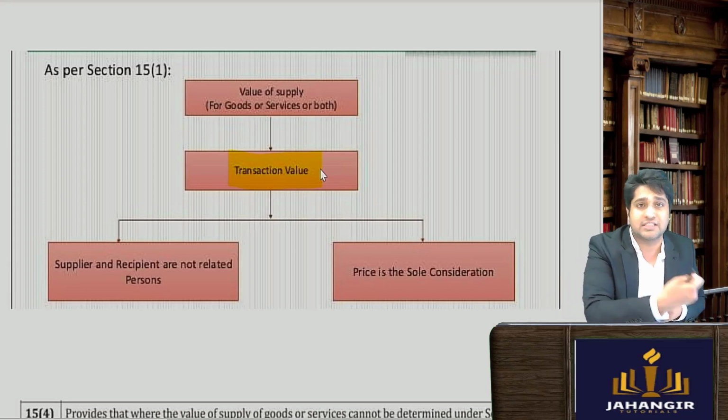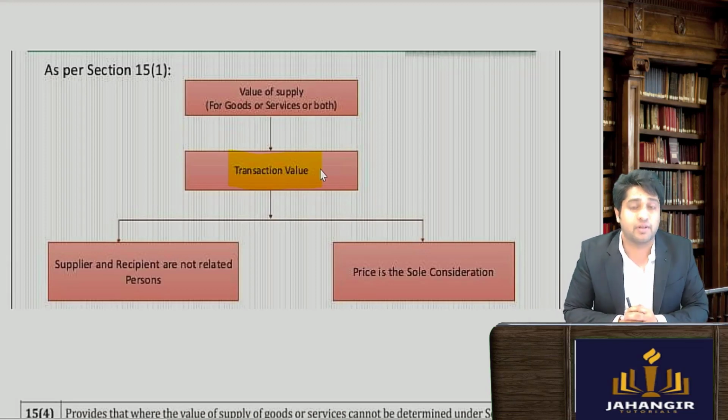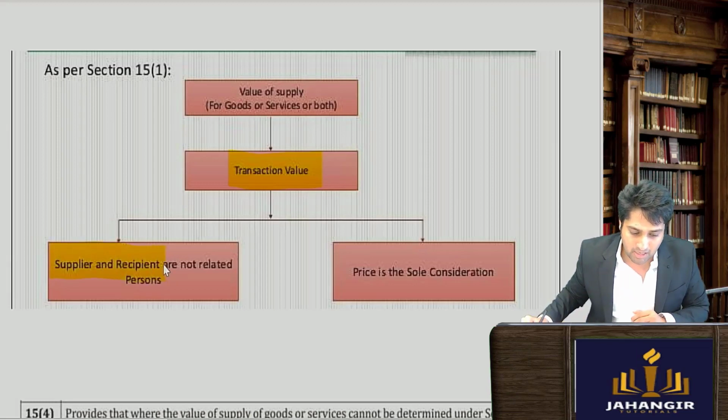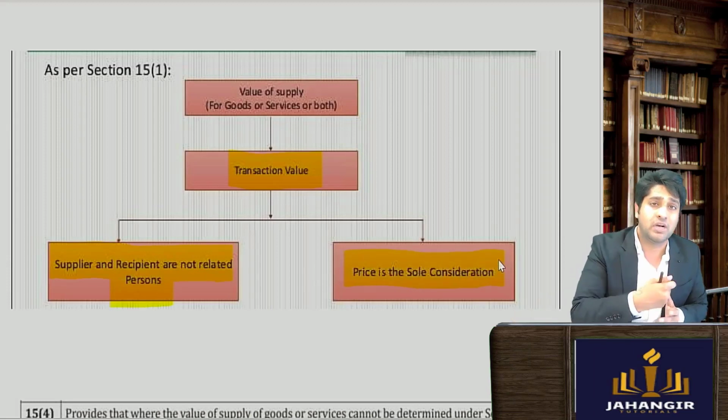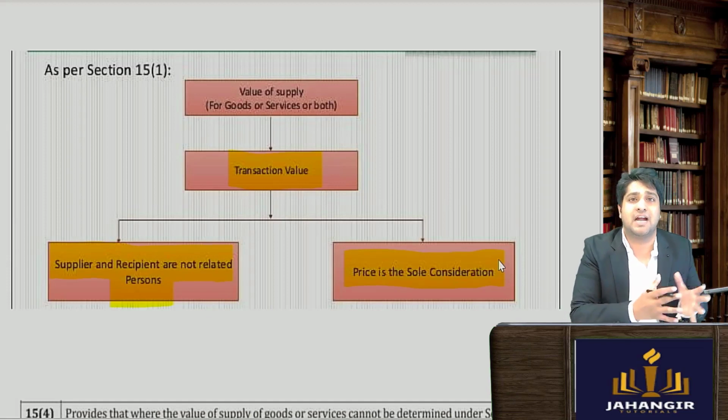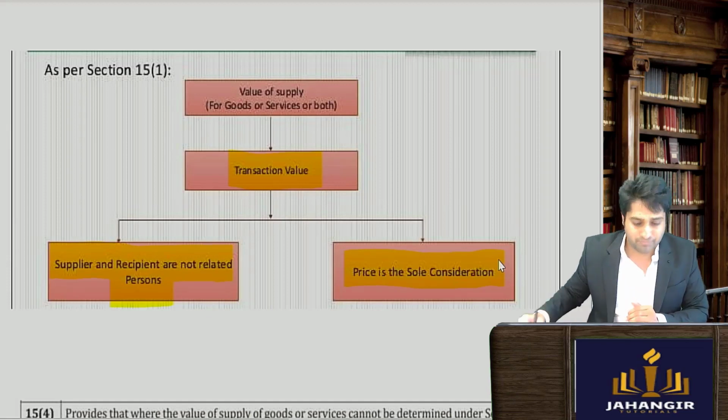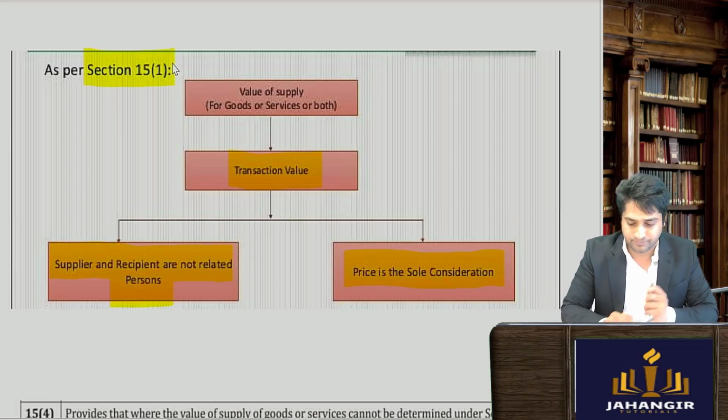You and the dealer were unrelated, so the supplier and recipient are not related, and price is the sole consideration. You ended up paying only that, nothing else. So we can say that that is the value of supply. This is given in your section 15 subsection 1.